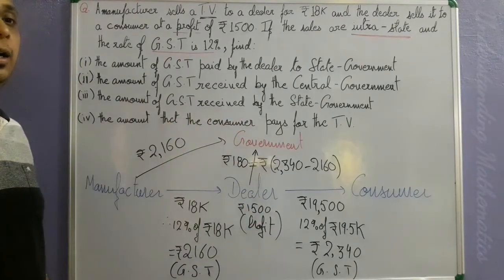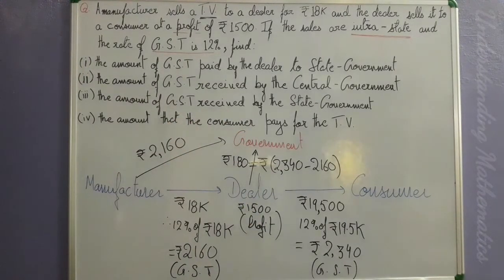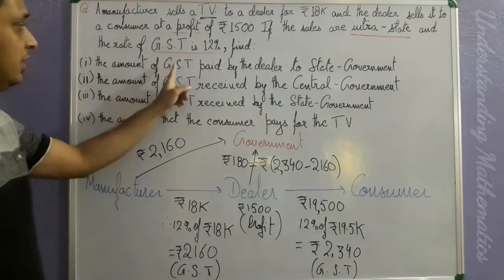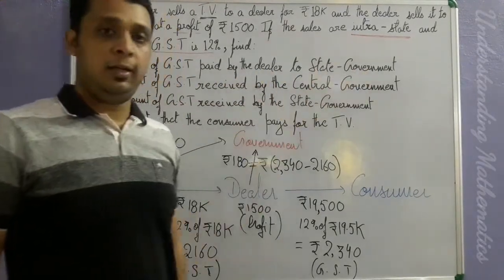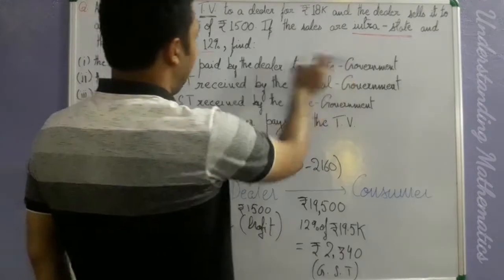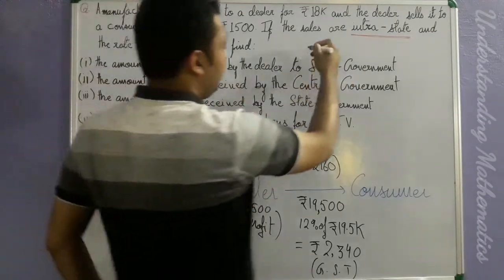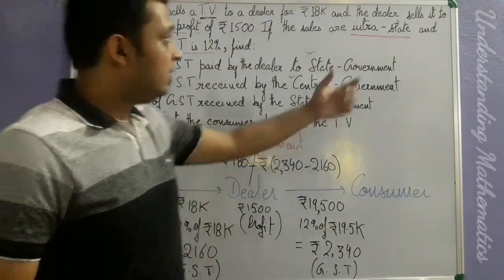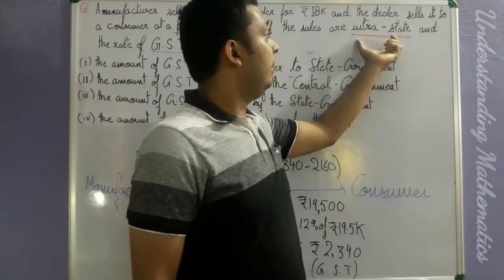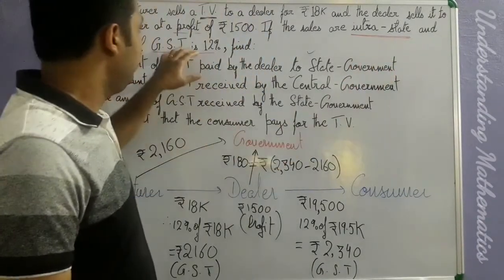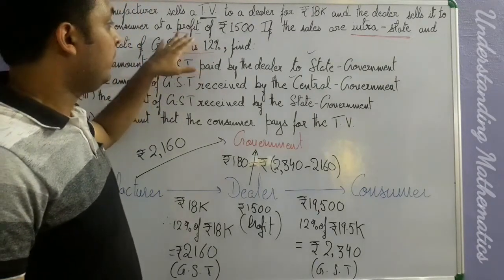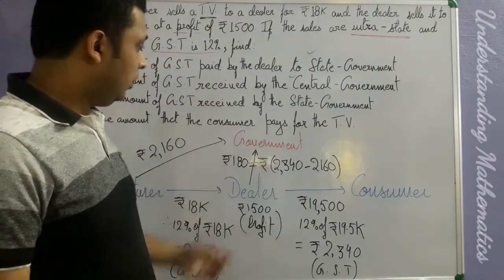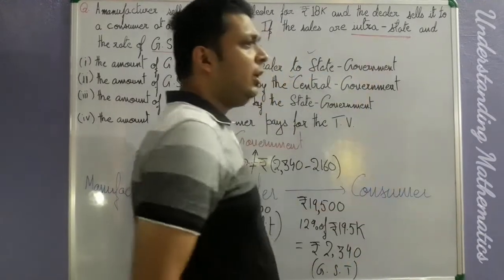Now let us see and let us calculate how the first part of the question can be dealt with. Okay, now the GST paid by the dealer to the state government. Clear? Yes or no? And our government is divided into two governments, state government and the central government. Clear? And now since it's an intra-state question, that means whatever rate of GST is there, that will be divided into two equal parts.